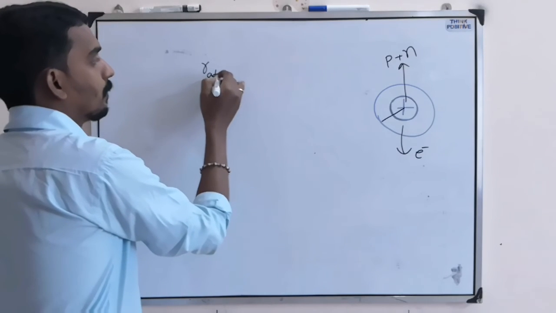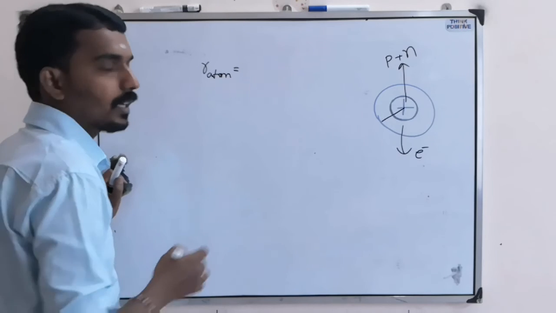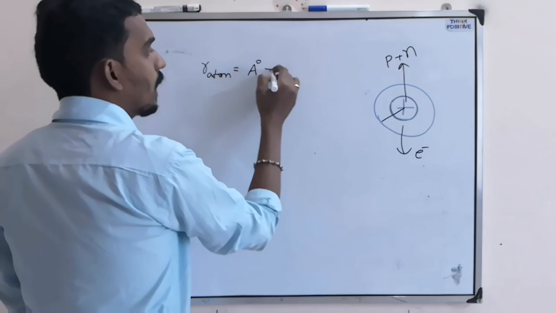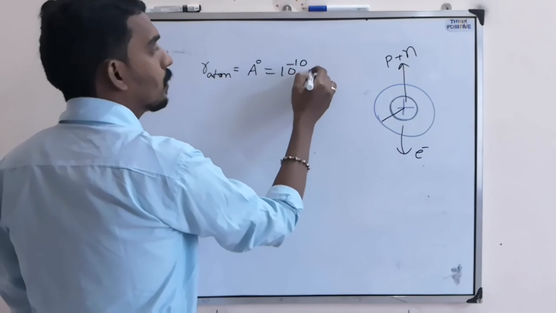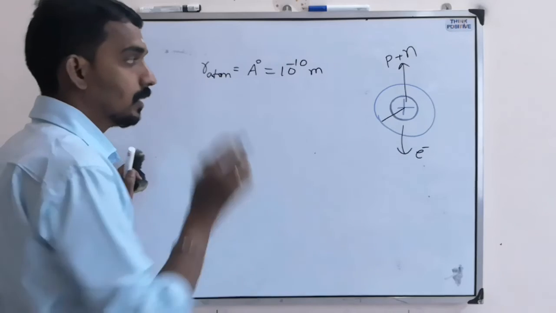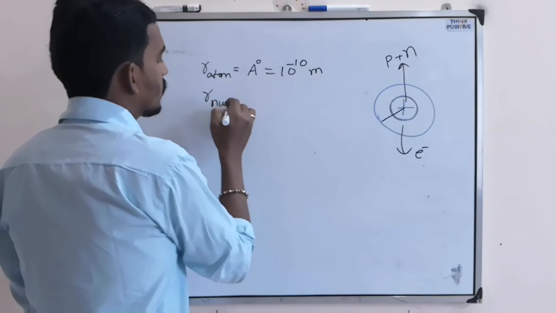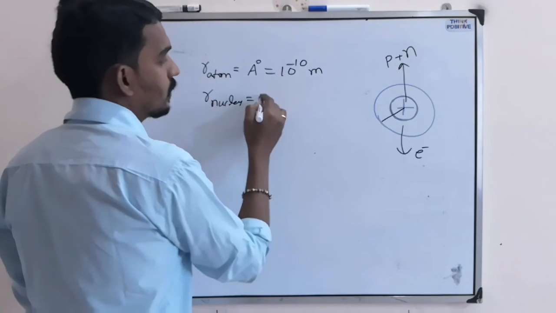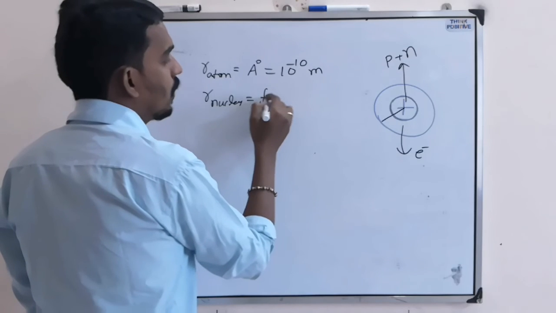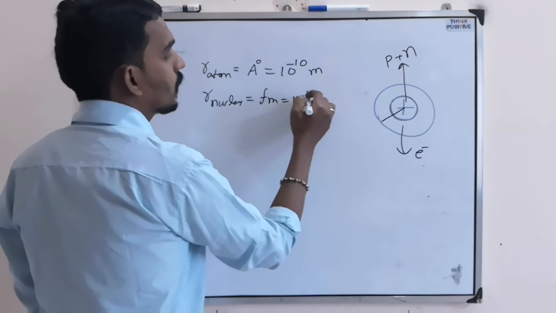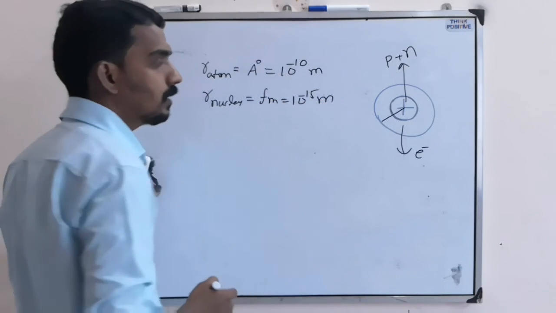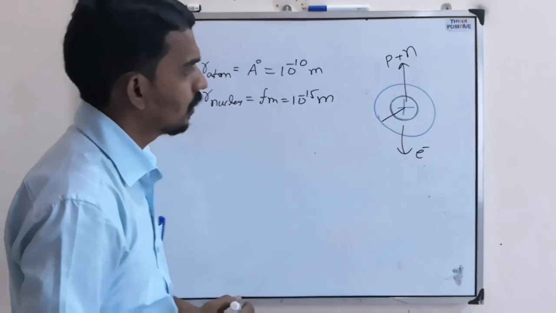In the atom, the size, nothing but the radius of the atom, is an angstrom, nothing but 10 power minus 10 meter. But here the size of the nucleus is lesser. It is in terms of Fermi meter, that is of the range 10 power minus 15 meters.